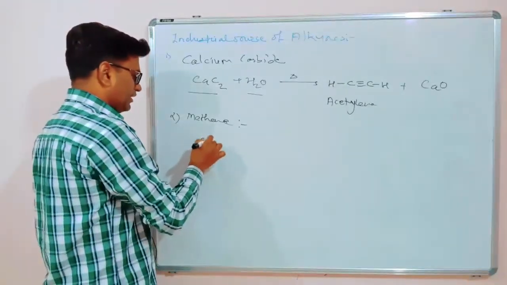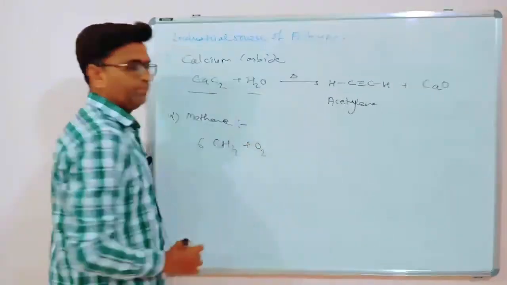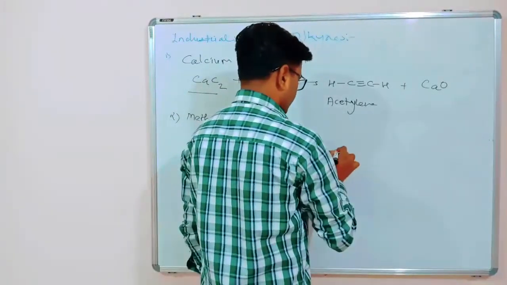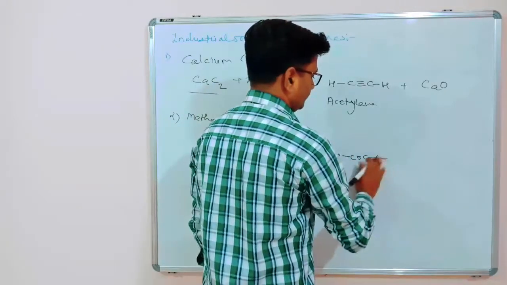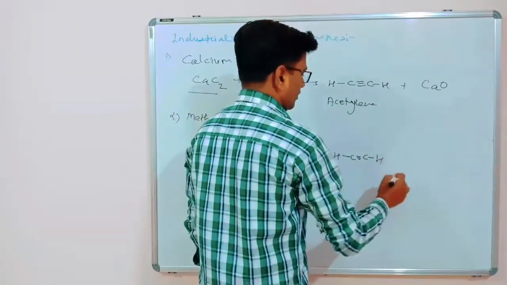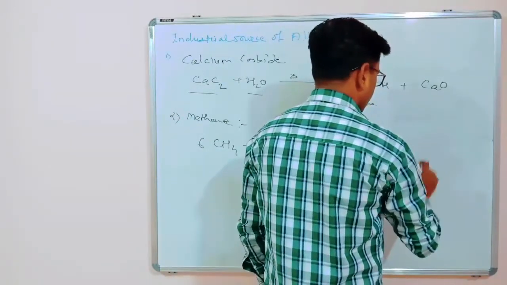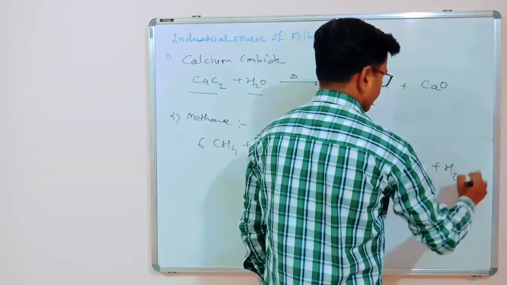So if we have CH4 plus O2, if you oxidize that, then we will get two molecules of HC triple bond CH plus carbon monoxide plus H2.